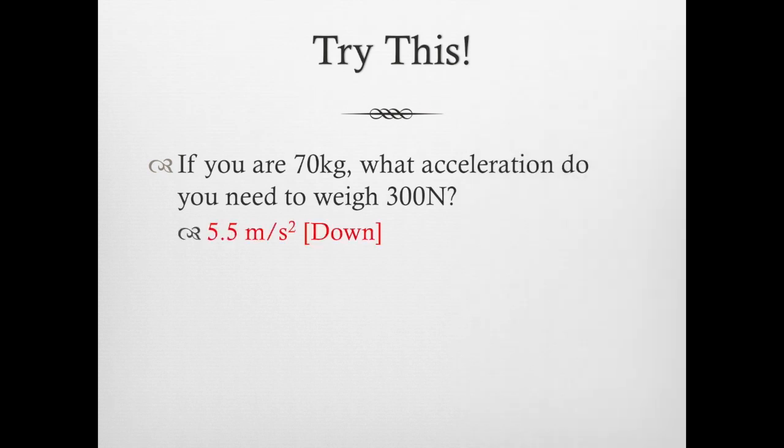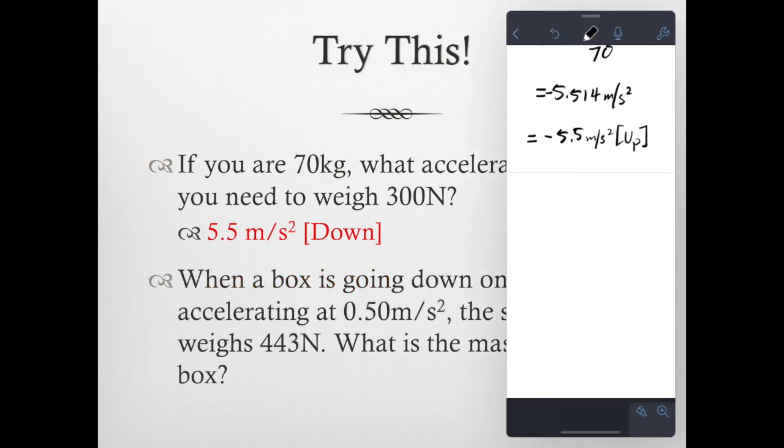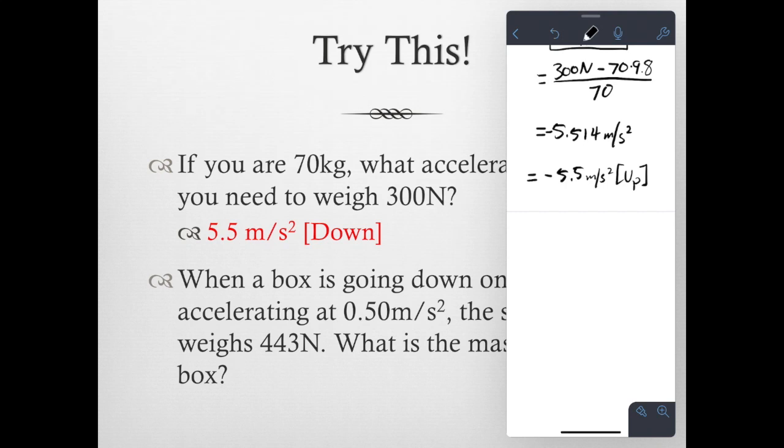The second question: consider a box moving down on an elevator accelerating at 0.50 meters per second squared, and the scale says it weighs 443 newtons. What is the true mass of this box? This is a similar question to the one we have done above. Again, our first step is to write down everything that we know. From the question, we can see that the acceleration is 0.50 meters per second squared, and it states the elevator is moving down, so our direction will be down. We also see that the apparent weight of our box, or the normal force, is 443 newtons. We can also see from the question we want to know the mass of this box.